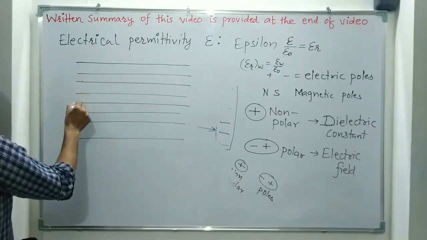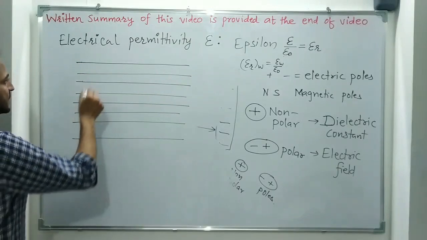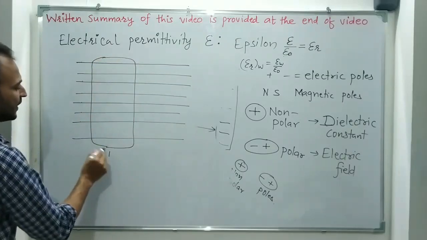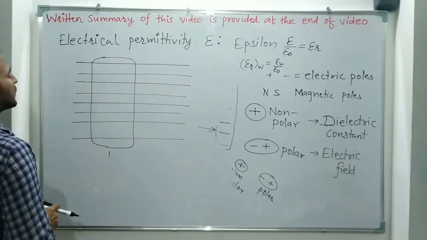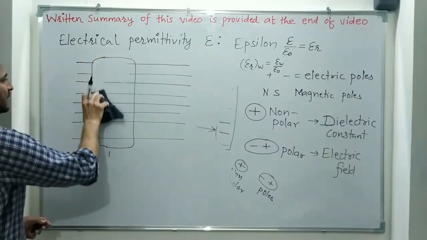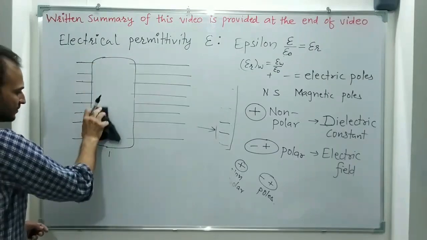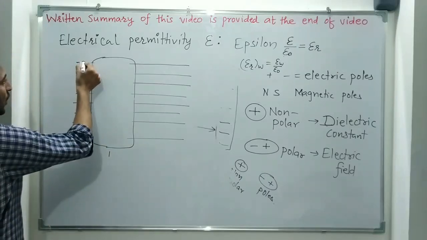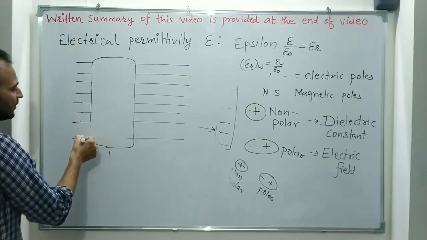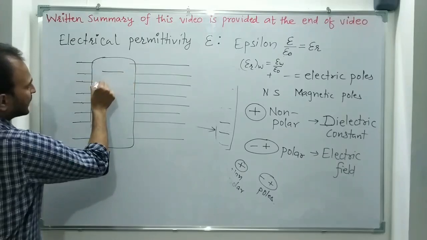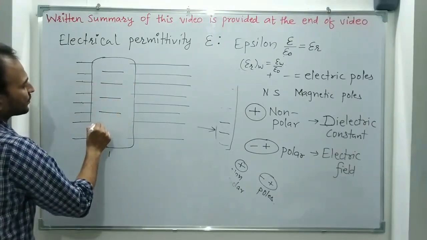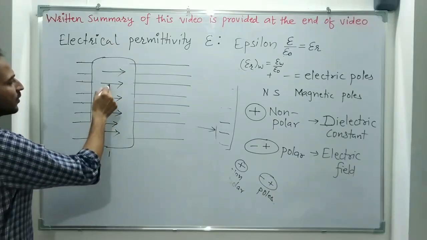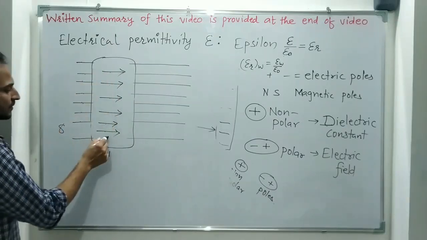1, 2, 3, 4, 5, 6, 7, 8. 8 field lines. This is medium 1. Inside the medium, there will be fewer electric field lines than outside because of the induced opposing field. So 1, 2, 3, 4, 5, 6, 7, 8. Let us suppose there are just 6 field lines. 1, 2, 3, 4, 5, 6. These are 8. These are 6.